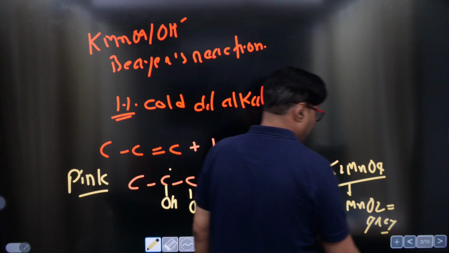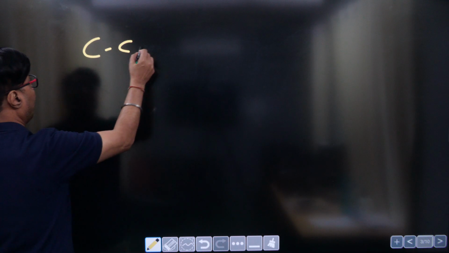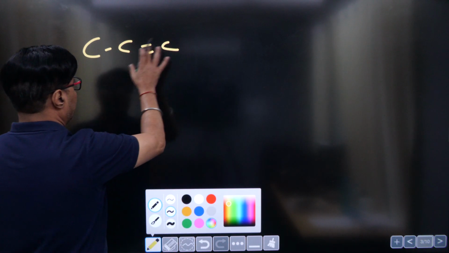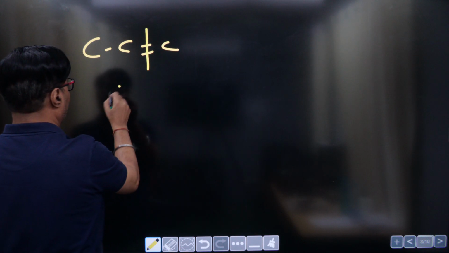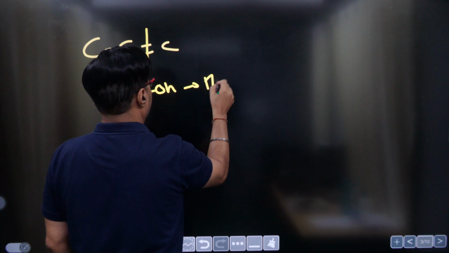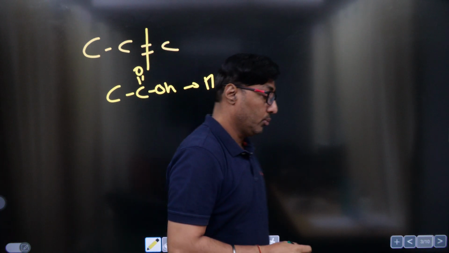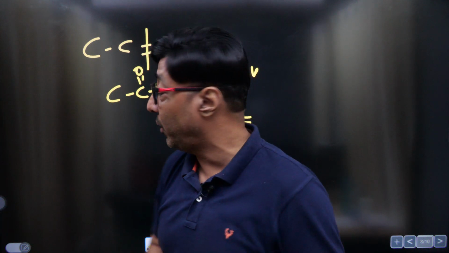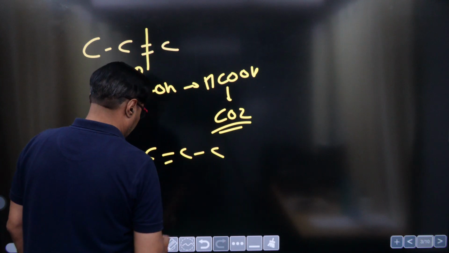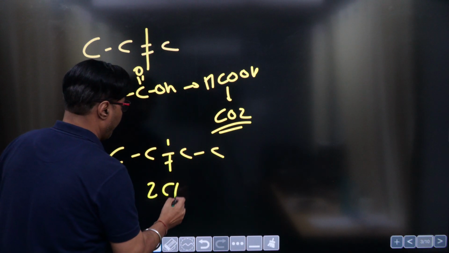Now see, what will happen if I take the acidic medium? If I take the acidic medium, this is supposed to happen. If it is this type of molecule, this will get broken from this side, and this is going to generate COOH, and this will generate HCOOH, which will get converted into CO2. If it is one carbon, this is going to get converted into CO2. But if it is two carbon, this is going to get converted into two molecules of acid.